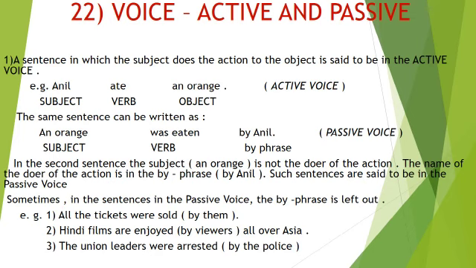In the second sentence, the subject, an orange, is not the doer of the action. The name of the doer of the action is in the by phrase, by Anil. Such sentences are said to be in the passive voice. Sometimes in the sentences in the passive voice, the by phrase is left out.